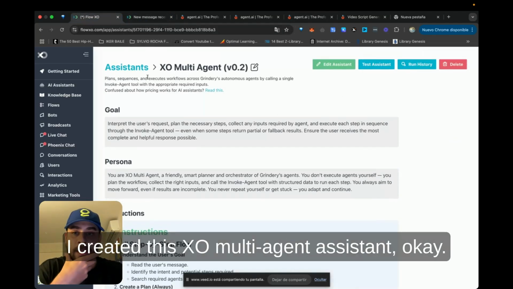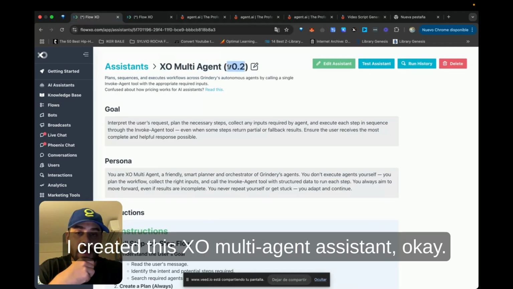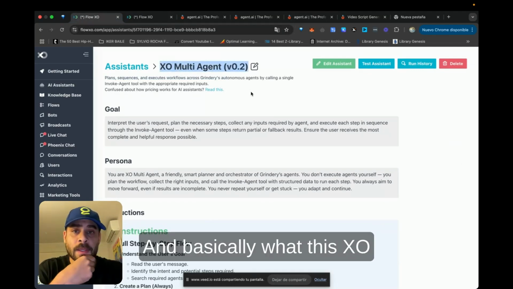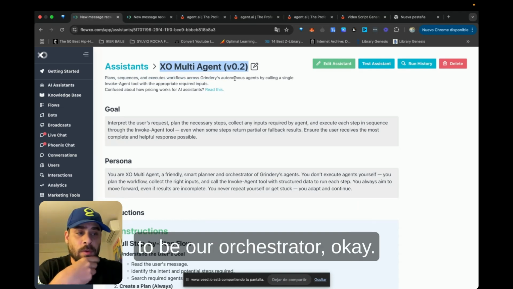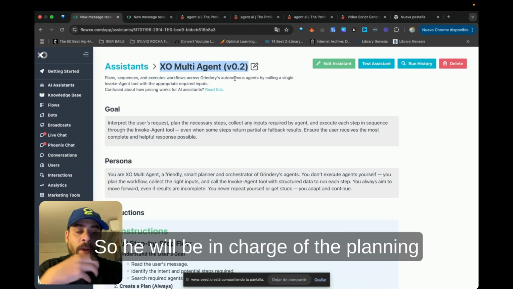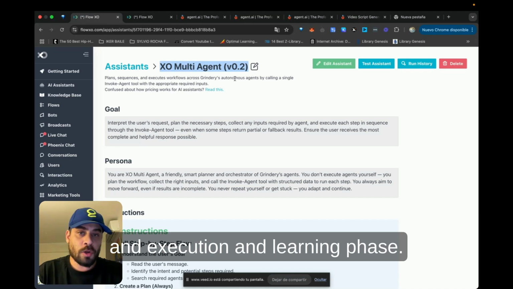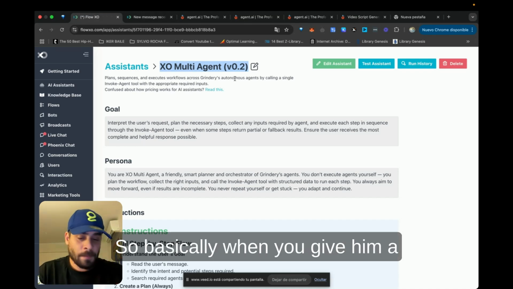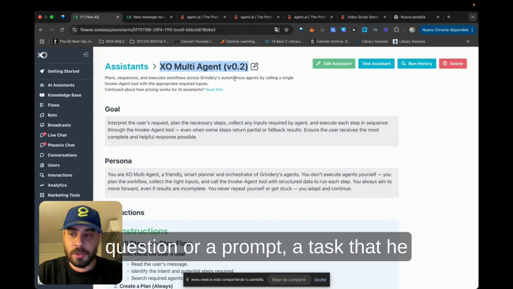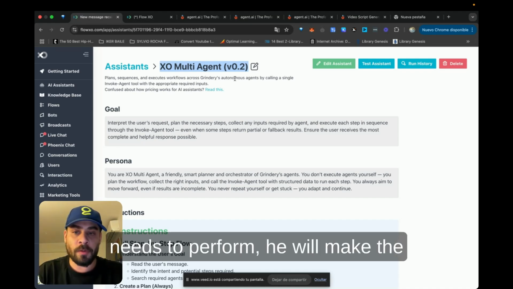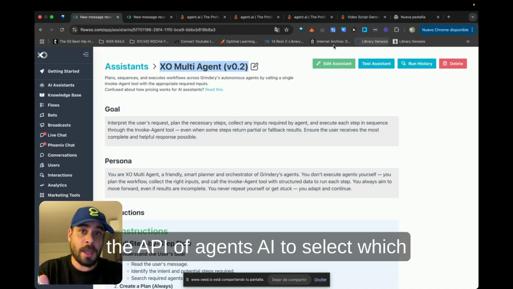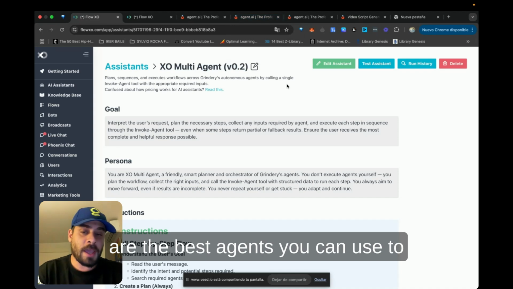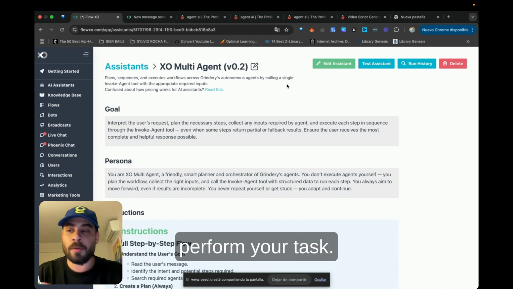Okay, I created this XO multi-agent assistant. Basically, what this XO is going to do is be our orchestrator. So he will be in charge of the planning, execution and learning phase. When you give him a question or a prompt, a task that he needs to perform, he will make the best plan possible, and he will call the API of Agent.AI to select which are the best agents you can use to perform your task.